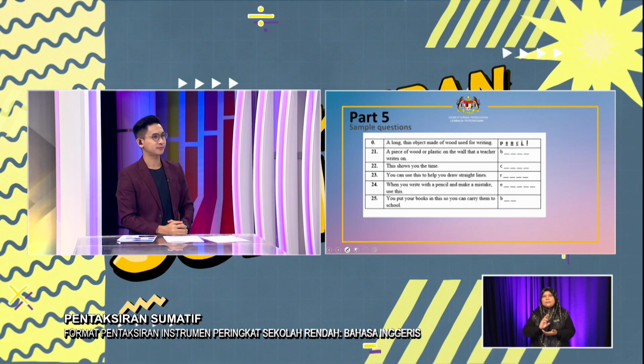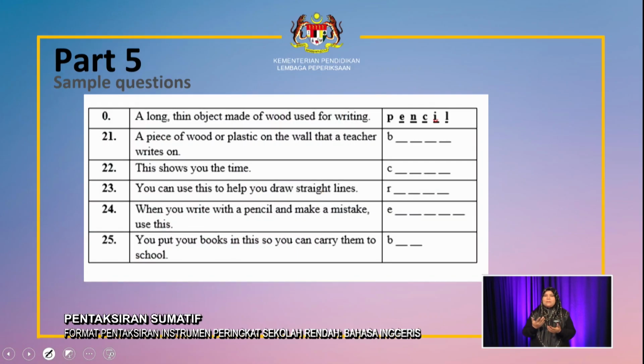Probably that's too easy, Chris. Too easy for you. I can do all. You can do all. Okay, let's try it. The number 22. This shows you the time. It starts with C. Okay. Clock. C-L-O-C-K. Correct? Good job.